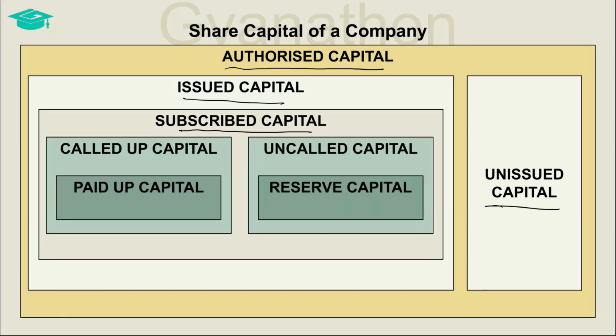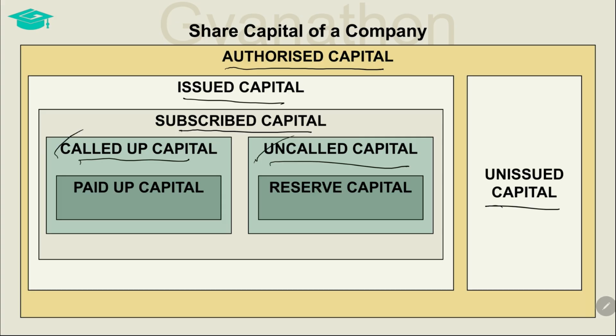Within the subscribed capital, there is called up capital and uncalled capital. This means out of the shares subscribed for, the company calls up for the payment for the value of shares in installments like application, allotment, and share calls. The portion which has been called up by the company for payment by the shareholders is called the called up capital. The portion that has not yet been called up for payment is called the uncalled capital.